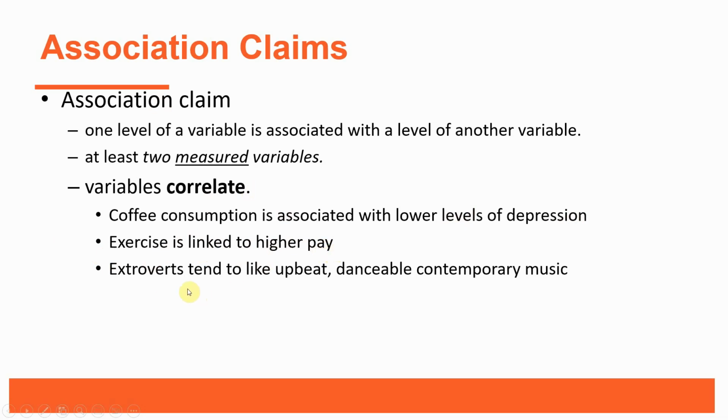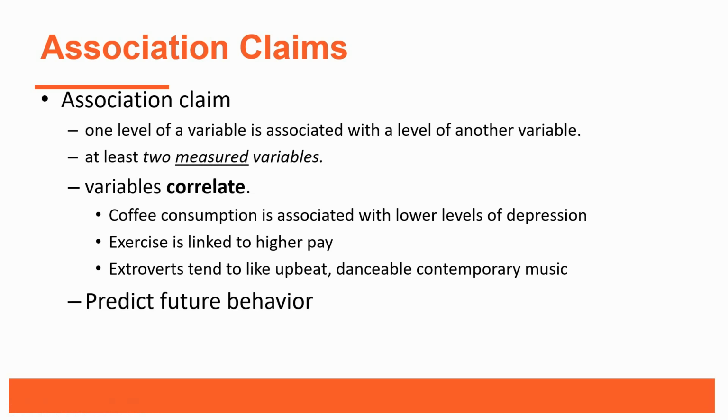The last claim we have here I think is super interesting. Extroverts tend to like upbeat, danceable, contemporary music. We have a tendency here, but again, this is an association claim. We have two variables. We have a personality variable, and somebody's collected data on whether individuals fall into the category of being extroverted or introverted. What are they like on that variable? And then also we've got data measured on the type of music that somebody likes. Do they like upbeat, danceable, contemporary music, or do they like some other kind of music? So we have two variables and they have been measured.